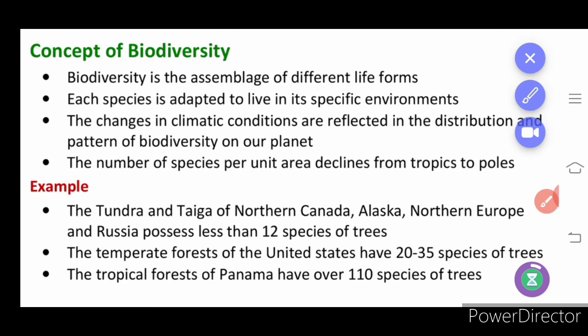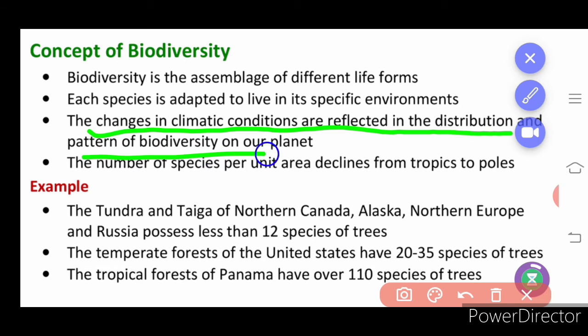Next we have the concept of biodiversity. It is an assemblage of different forms of life, and each species adapts itself to live in a specific environment. Change in climatic condition affects the distribution patterns of biodiversity on the earth.